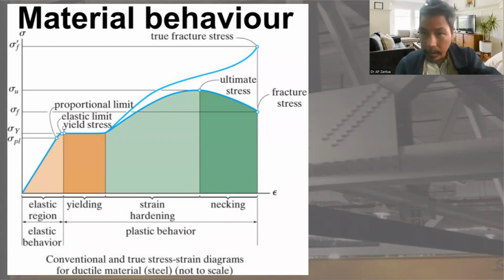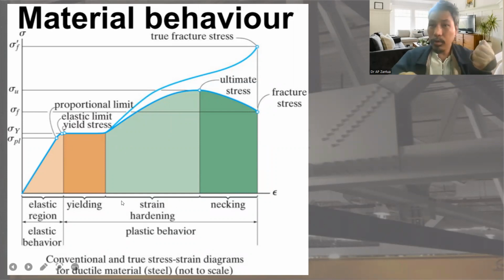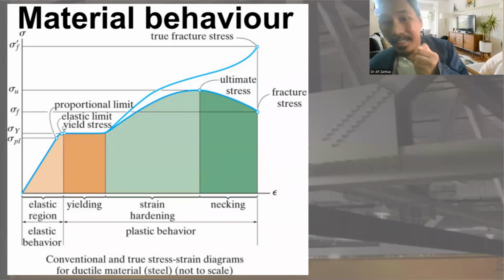If there's no necking, the steel is brittle. If there's necking, it is good because the steel is not brittle. Brittle meaning glass-like behavior. So from this point to this point, that is what we call strain hardening. The steel will resist further. It's becoming harder and harder to stretch.